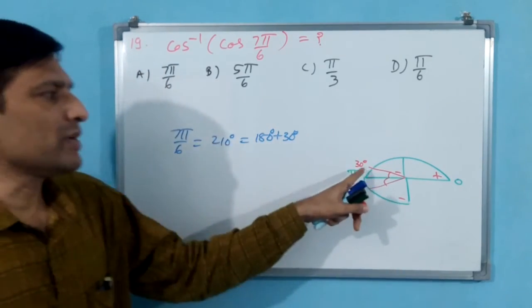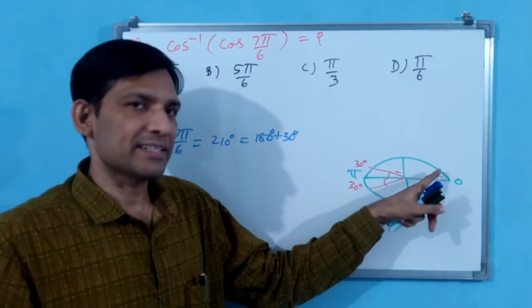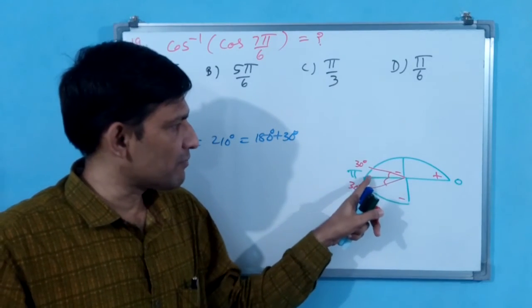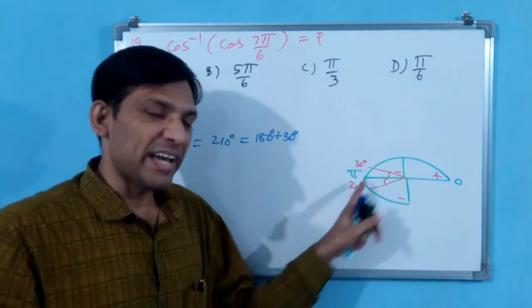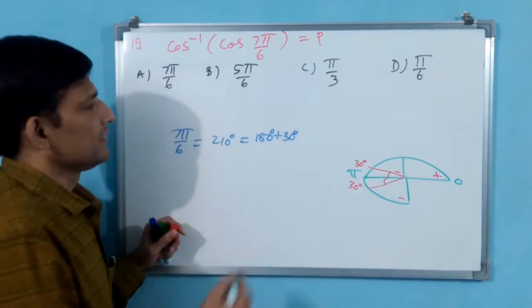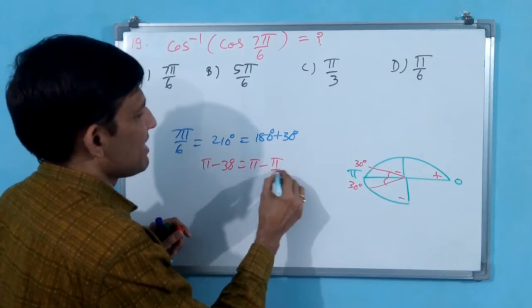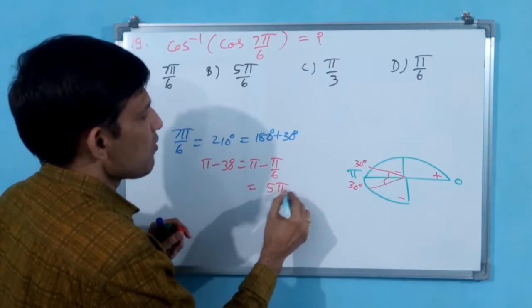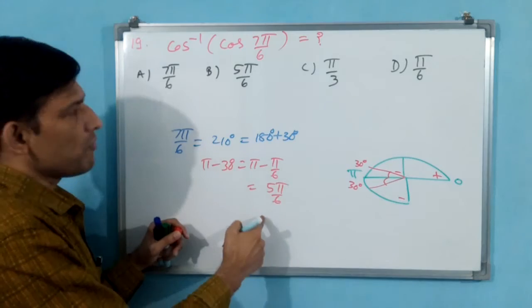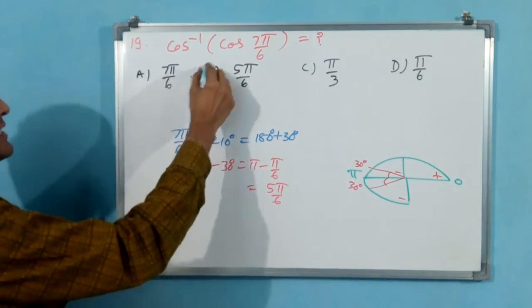If you keep 30 degree here, directly 30 degree you can write. But here, 30 degree from pi, what do you have to write? Pi minus 30 degree, that means pi minus pi by 6. That is equal to 5 pi by 6, 6 pi minus pi, 5 pi by 6. 5 pi by 6 will be your answer.